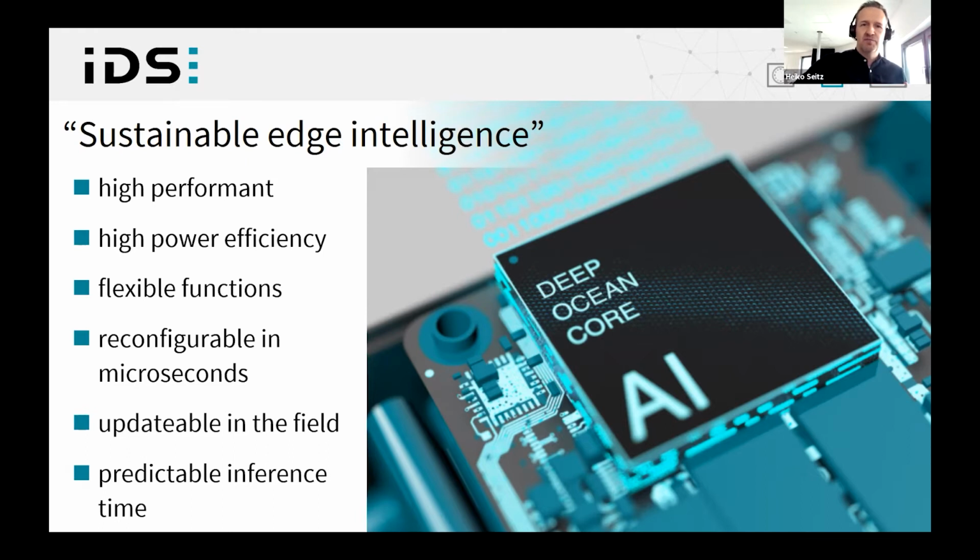The FPGA implementation allows us to further develop the DeepOcean core and update also cameras that are even already in the field. The accelerator works with many well-known image classification networks, such as MobileNet, SqueezeNet, or EfficientNet, and achieves high frame rates up to 67 frames per second.